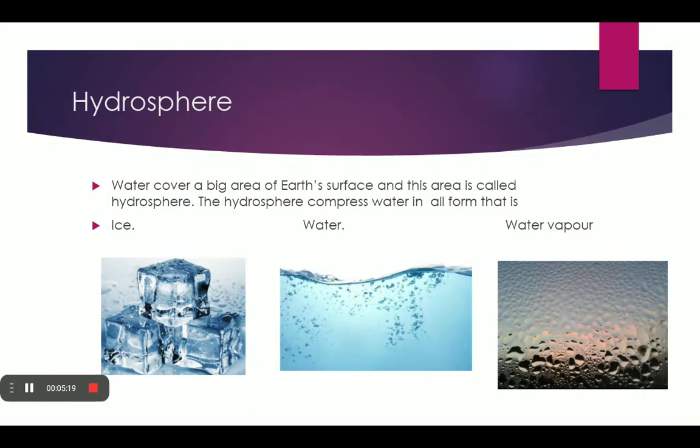Hydrosphere. Water covers a big area of the Earth's surface, and this area is called hydrosphere. The hydrosphere comprises water in all forms, that is ice, water, and water vapor. All the water bodies, including the oceans, are called hydrosphere.